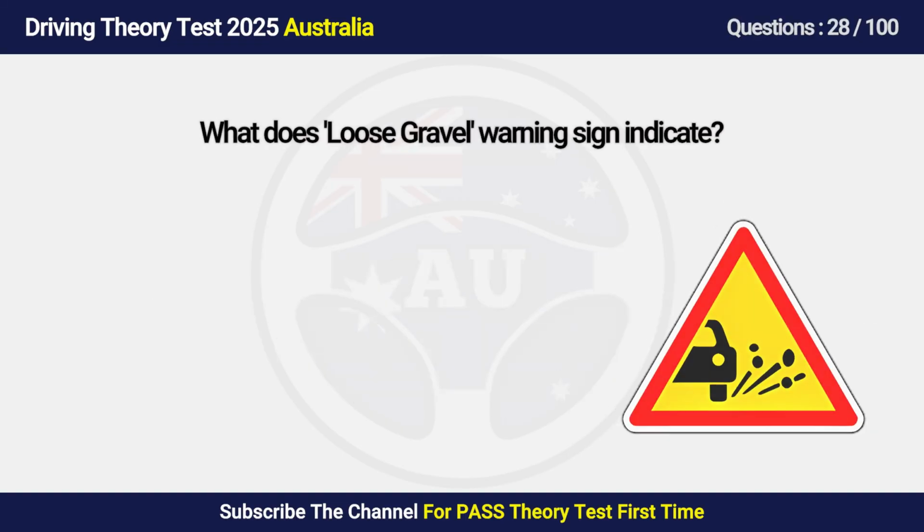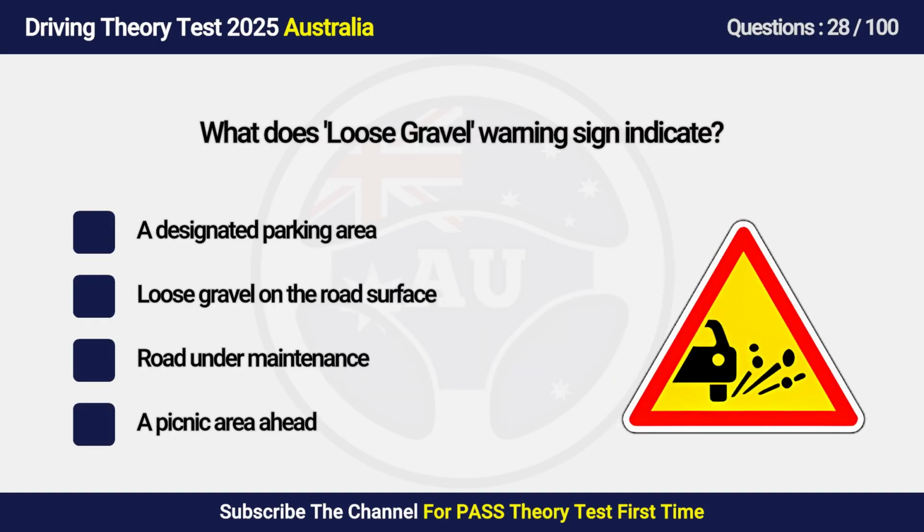Question 28. What does a loose gravel warning sign indicate? A. Parking area. B. Loose gravel on the road surface. C. Road under maintenance. D. A picnic area ahead.